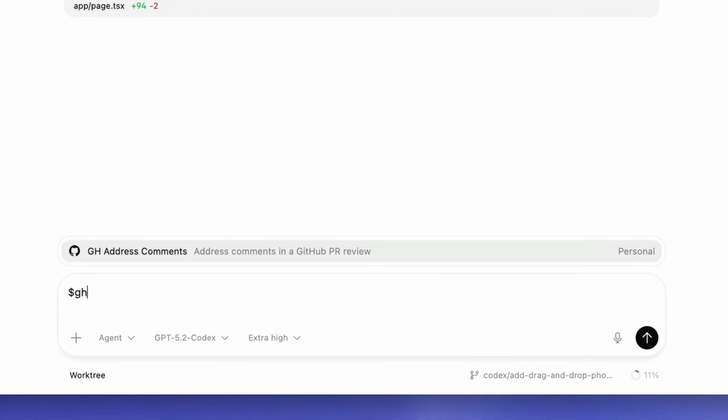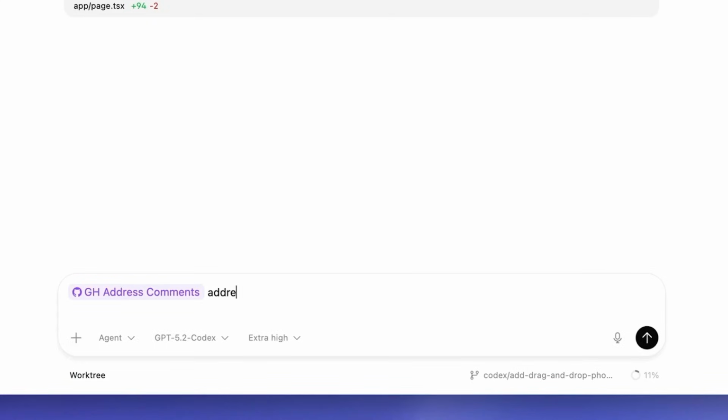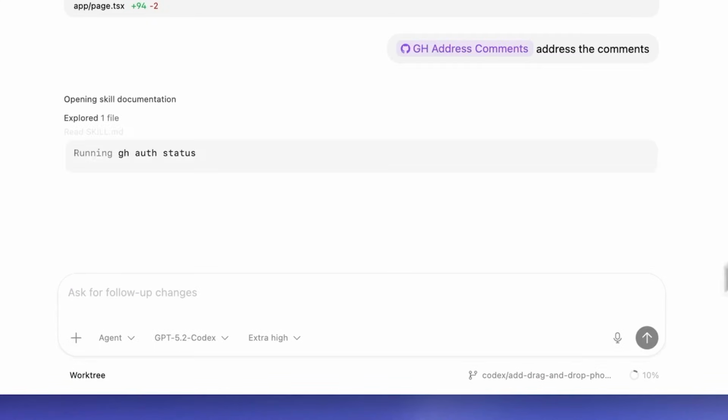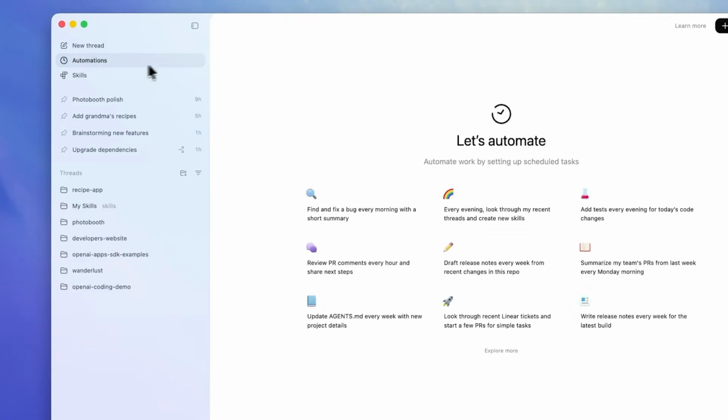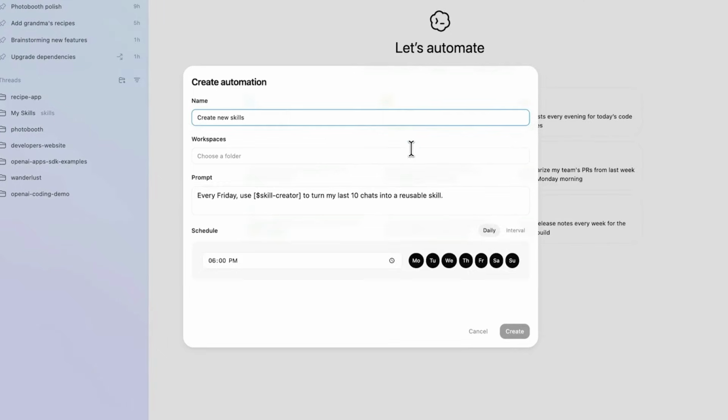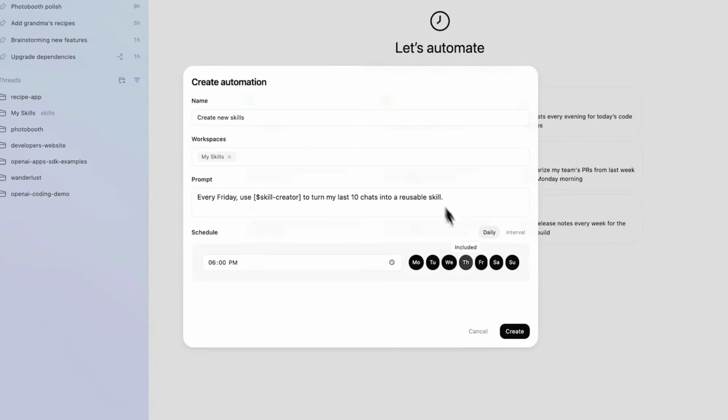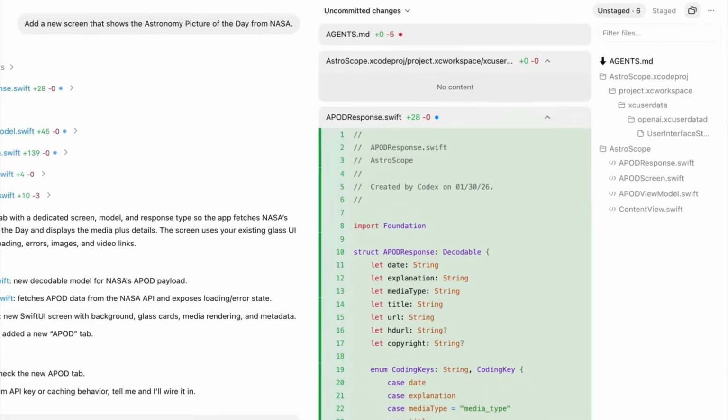With skills, you can easily extend Codex beyond code generation to tasks that require gathering and analyzing information, problem solving, writing, and more. The Codex app includes a dedicated interface to create and manage skills. You can explicitly ask Codex to use specific skills, or let it automatically use them based on the task at hand.